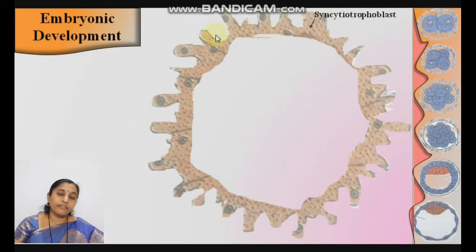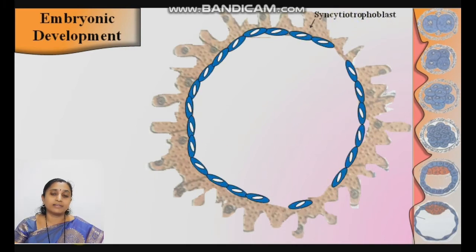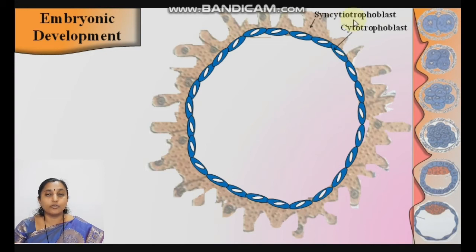Okay, when they get completely, deeply embedded in the endometrium, this trophoblast divides into two layers: the outer syncytiotrophoblast and the inner cytotrophoblast. What is the meaning of syncytiotrophoblast?